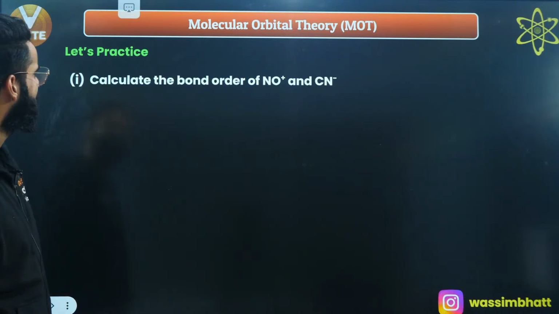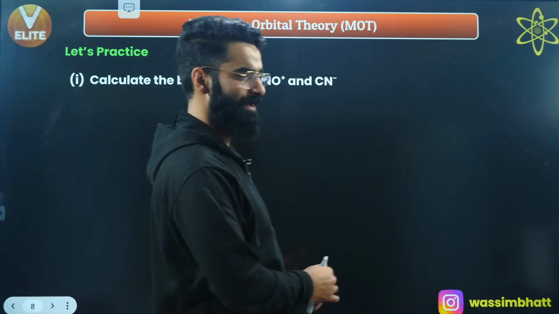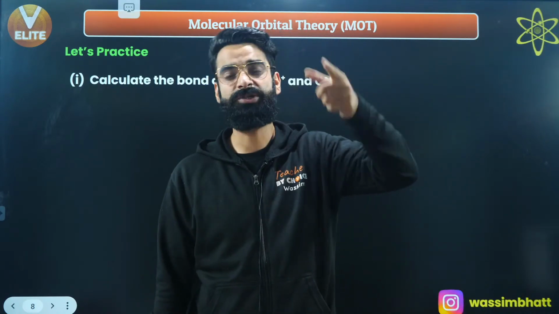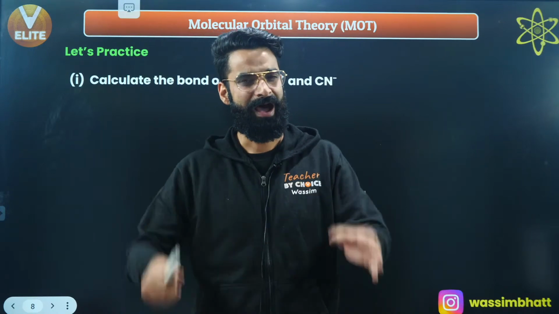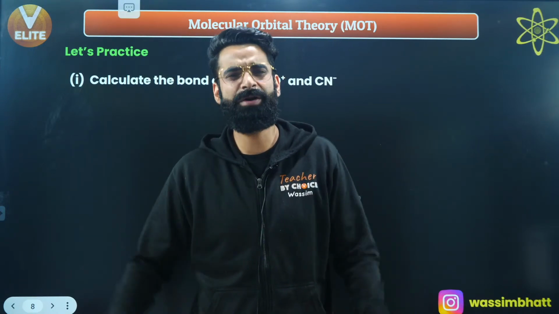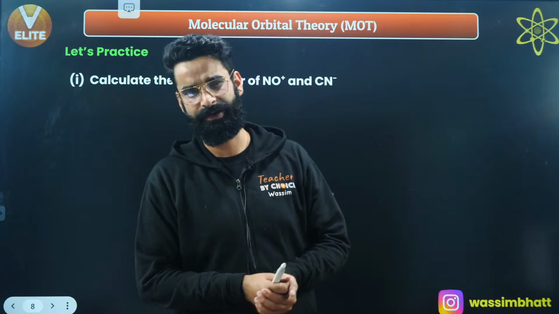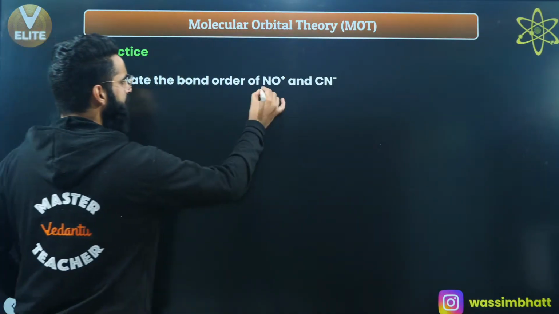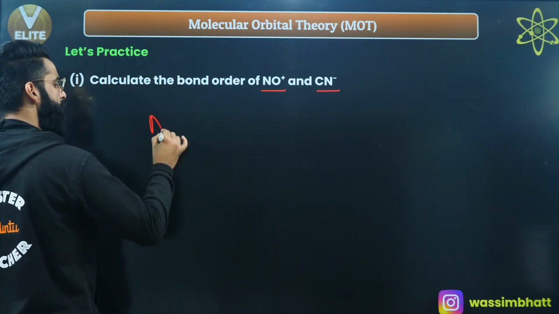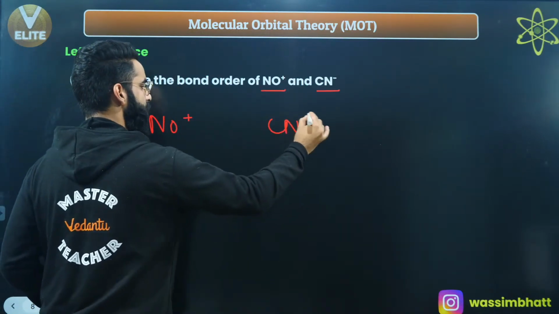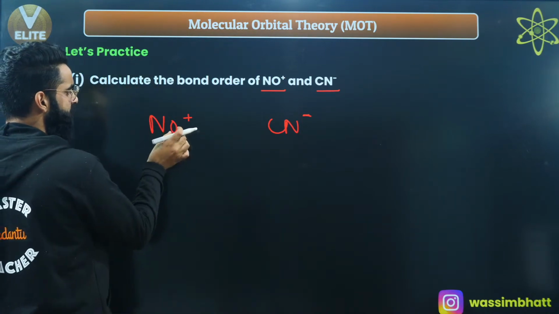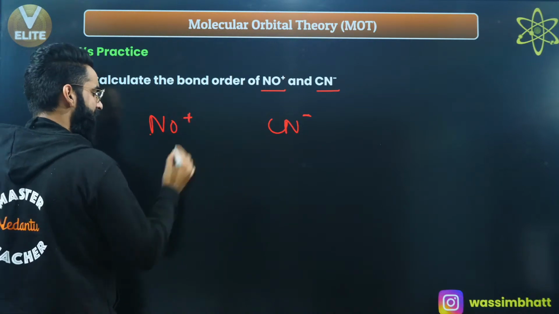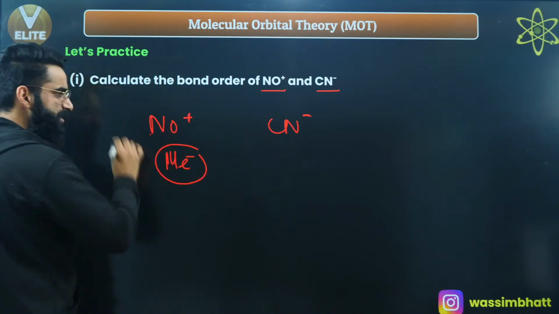Now, let me tell you one more important thing. We have discussed something called isoelectronic species in atomic structure. Isoelectronic species are the ones which have got the same number of electrons, right? You all know it. For example, NO positive and CN negative. Nitrogen contains 7 electrons, oxygen contains 8, so 7 plus 8 comes out to be 15, and there is a positive charge, so 15 minus 1 comes out to be 14. So this is a 14 electron species.